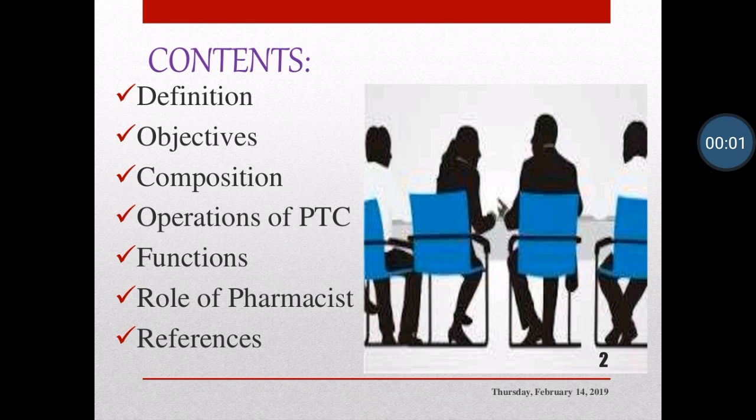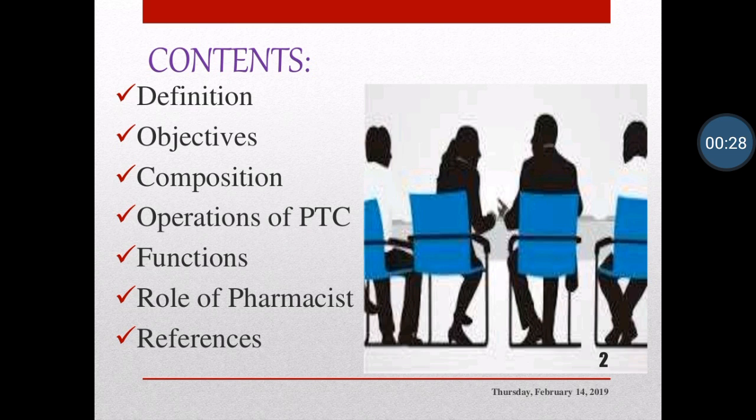Hello students, this is the next topic of the subject pharmacy practice, known as the pharmacy and therapeutic committee. This committee is very important in terms of hospital pharmacy. It has some functions and objectives that should be fulfilled by the pharmacy and therapeutic committee. This committee controls all the practices of the hospital.